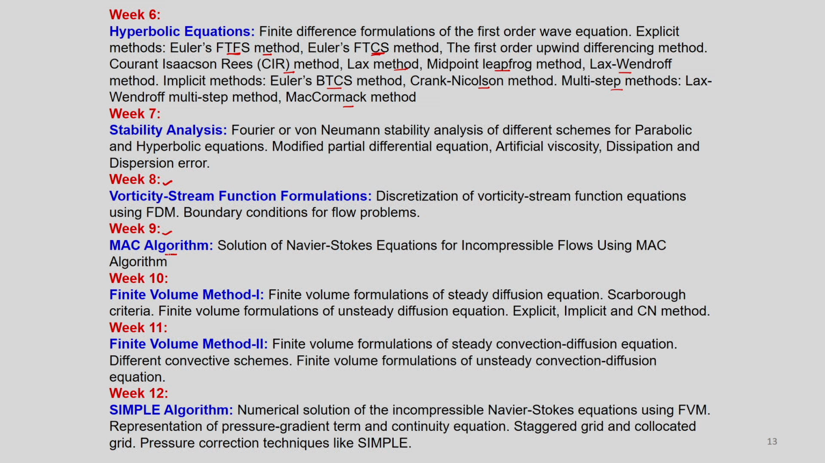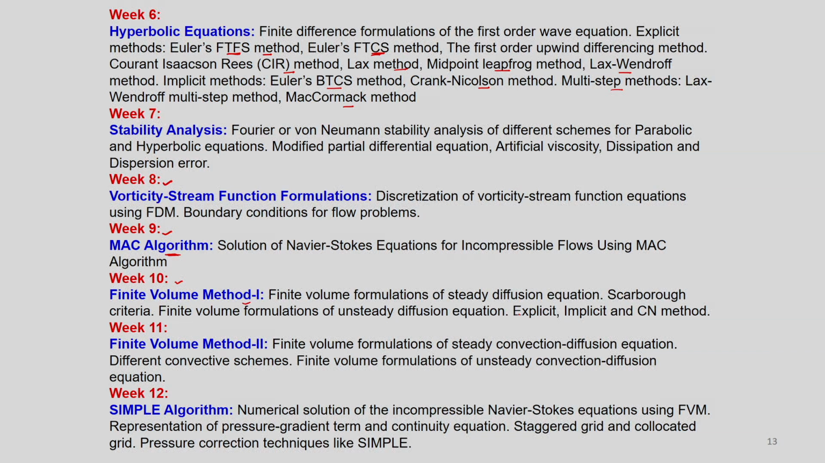In week 9 we will solve the full Navier-Stokes equation using the finite difference method. We will use the MAC algorithm to discretize the Navier-Stokes equation. MAC stands for marker and cell method. In week 10 we will start the finite volume method. First we will study the basics of the finite volume method, then consider the steady heat diffusion equation and then the unsteady diffusion equation, and we will discretize these equations using the finite volume method, with both explicit and implicit methods, and we will also learn the Crank-Nicolson method.